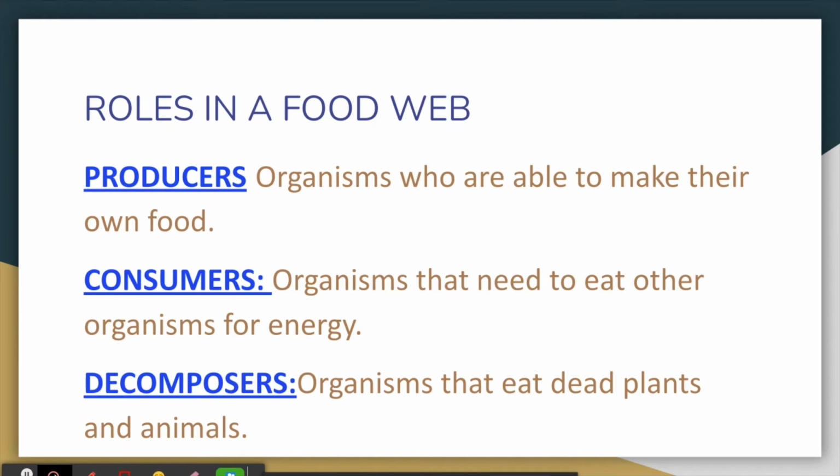In a food web, there are also decomposers. Decomposers are those organisms that kind of clean up and break down everything. Decomposers are the organisms that eat dead plants and animals. They help the dead plants and animals be broken down into smaller pieces so that they won't pile up on the earth. The three roles in a food web are producers, who make their own food, consumers, who eat others for energy, and decomposers, who break down dead plants and animals.